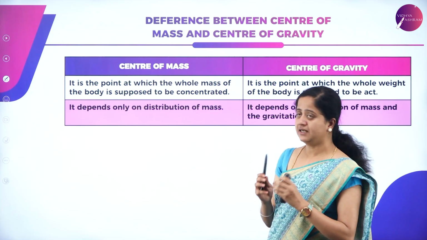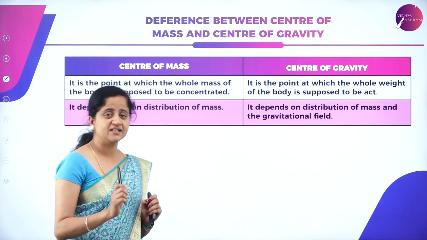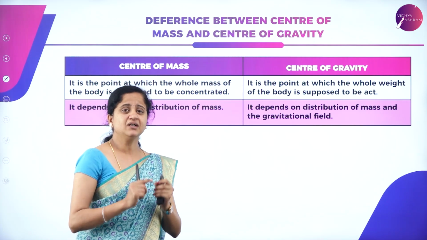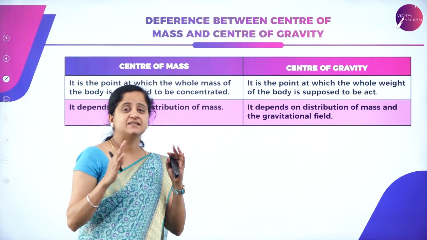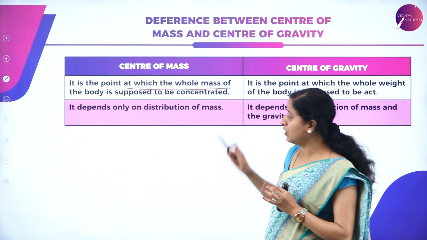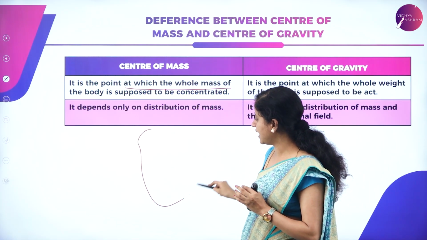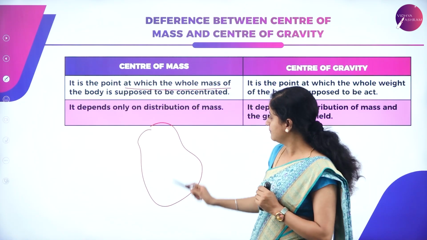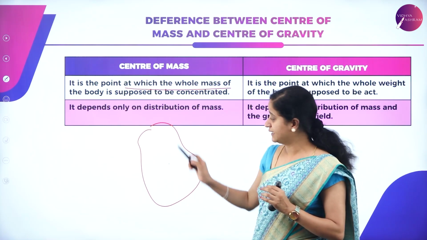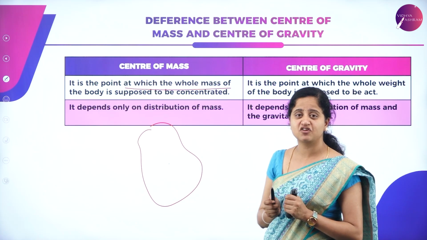Next, let us differentiate between the concepts called center of mass and center of gravity. What is the center of mass? The center of mass is defined as the point at which the whole mass of a body is supposed to be concentrated. Suppose we have a rigid body; the point somewhere where the entire mass of the body is supposed to be concentrated is called the center of mass.